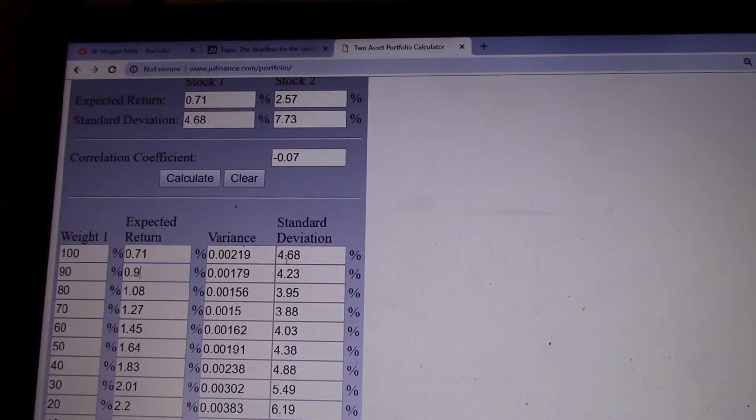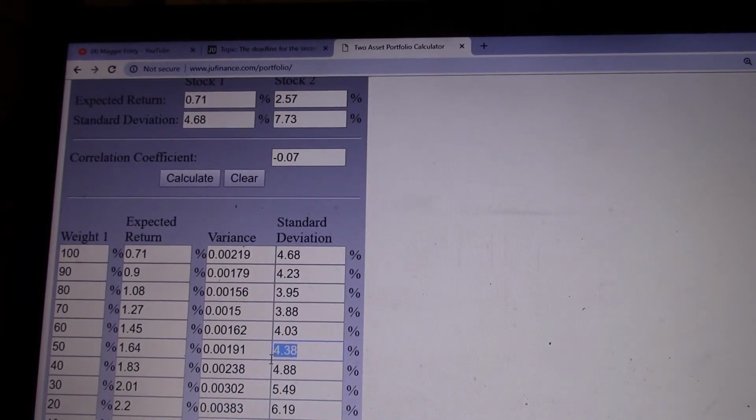So we calculate the expected return and the standard deviation. This is the portfolio standard deviation. If we have 50% invested in Amazon and 50% in Walmart, the average return would be 1.64, and the standard deviation would be 4.38.